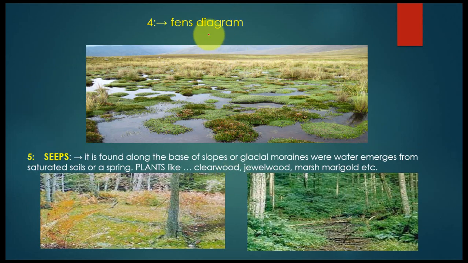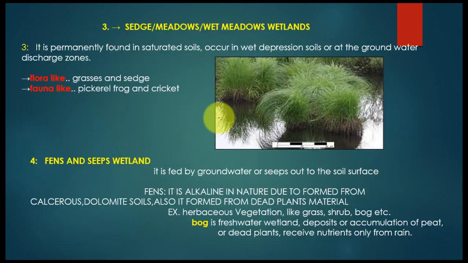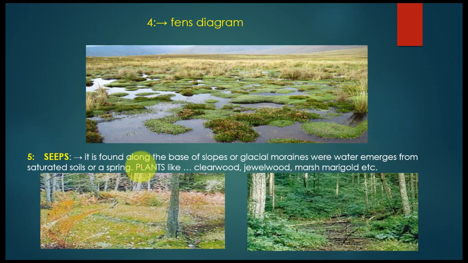Now, what is a fen? As I said, in this slide we talk about fens and strips wetland. So fen is like here, this type of vegetation. As you can see, this is all water area. There, the vegetation is found above the surface of the water or above the soil.